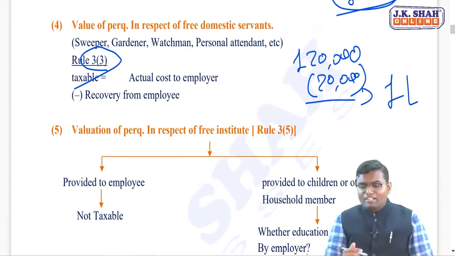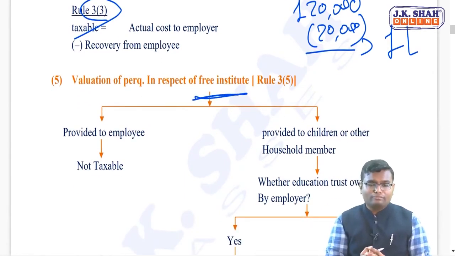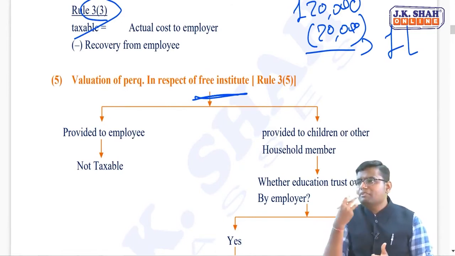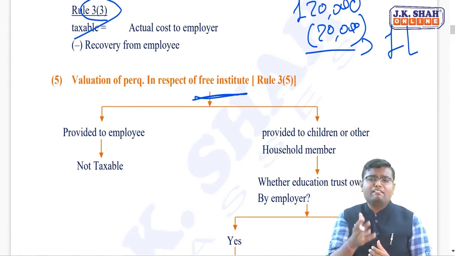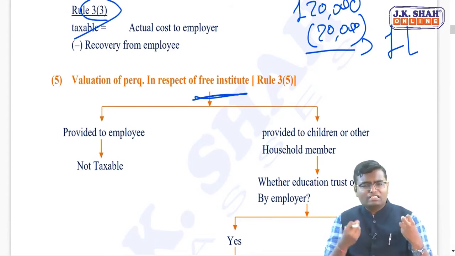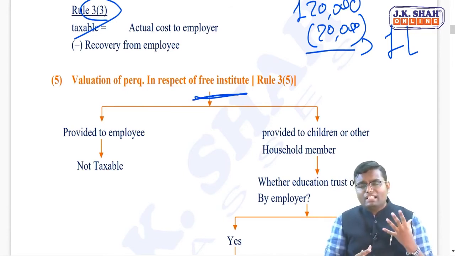Then, valuation of perquisite in respect of free educational institute. Rule 3, sub rule 5. It means you or your family member is given admission to a school or college with some discount, or the school or college belongs to the employer himself, so he doesn't charge any amount. This is called valuation of perquisite for free institute, free educational facility.